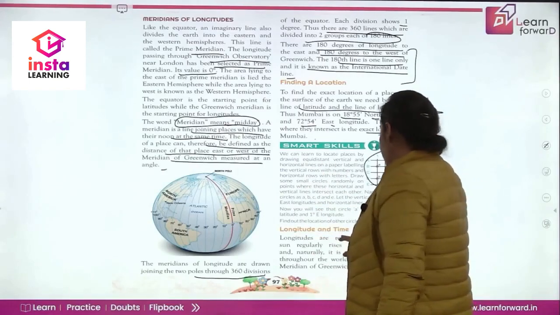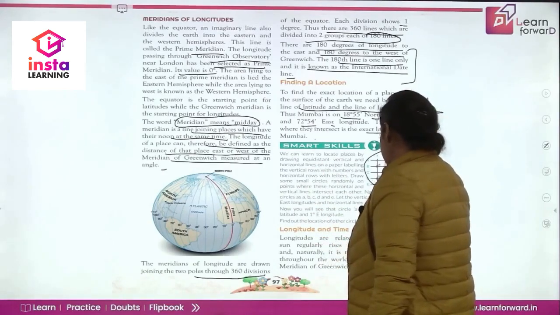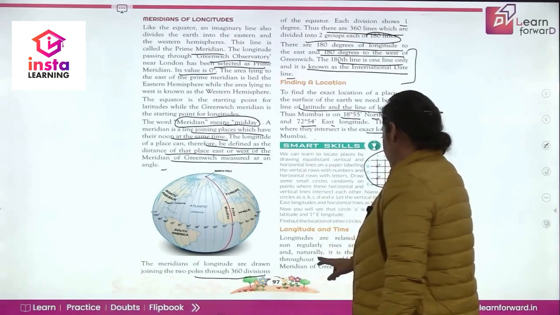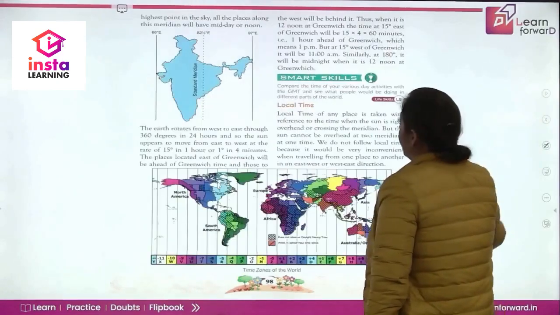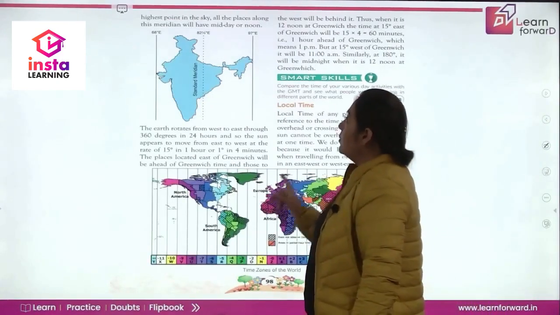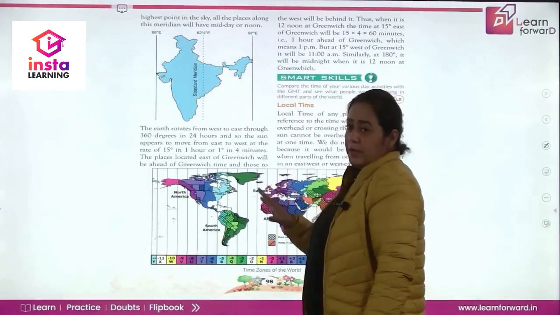So longitudes are related to time. The sun regularly rises and sets every day. Naturally, it is the best timekeeper throughout the world. When the prime meridian of Greenwich has the sun at the highest point in the sky, all the places along this meridian have midday or noon, right?